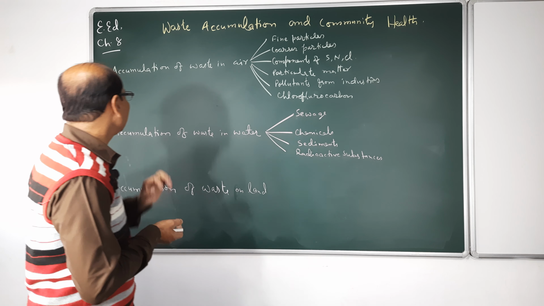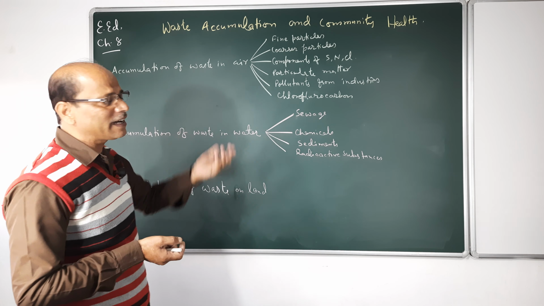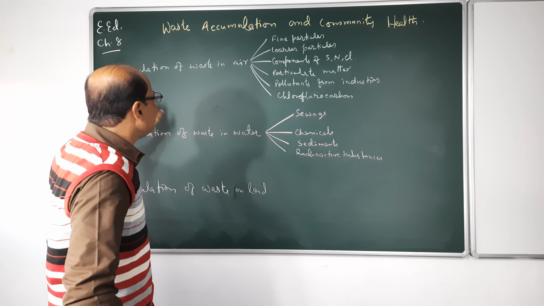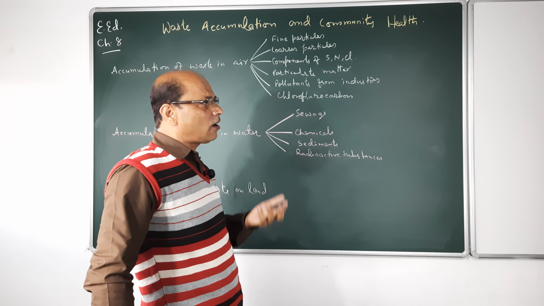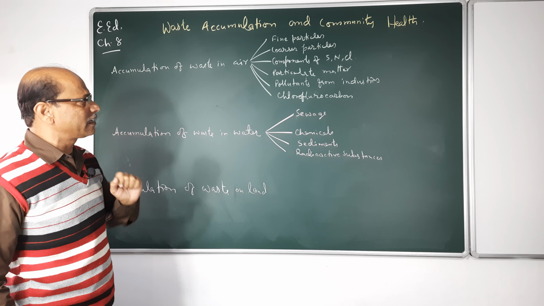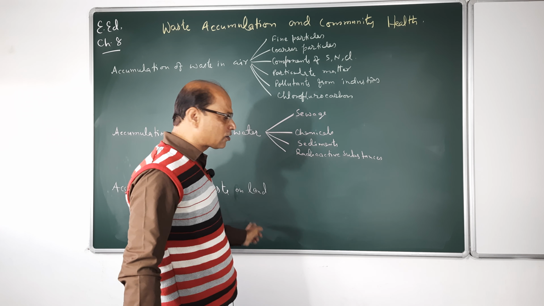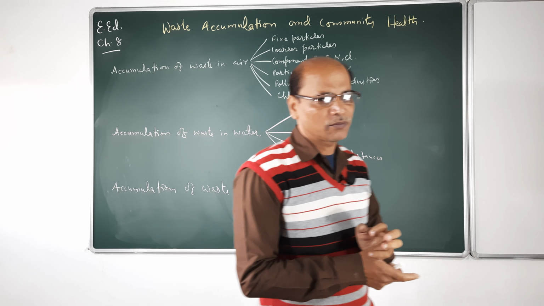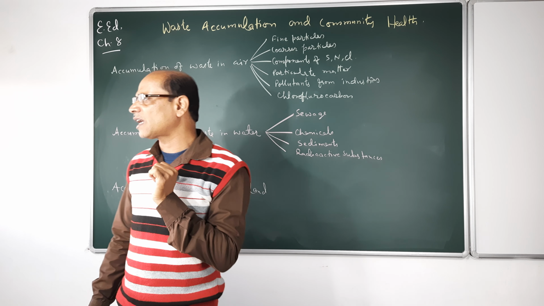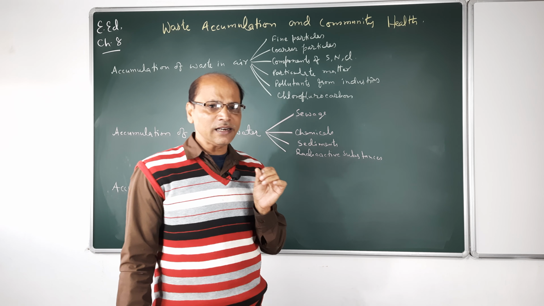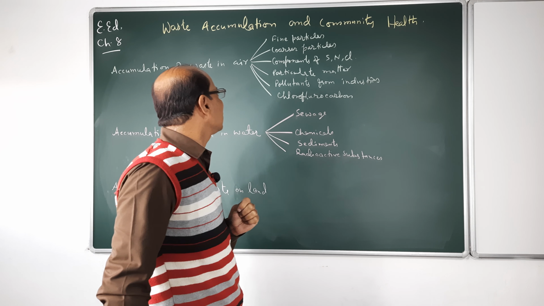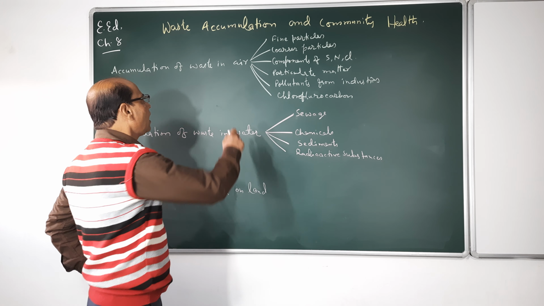So see, in this chapter we will discuss where the waste comes from and how we tackle the waste for its proper or safe disposal. First one, accumulation of waste in air. Air, water, soil, these are very useful things to us. We know if air is filthy, then we damage our health as well as our outside environment. So air is required by us for breathing and other purposes.